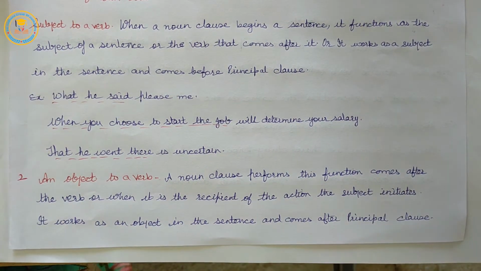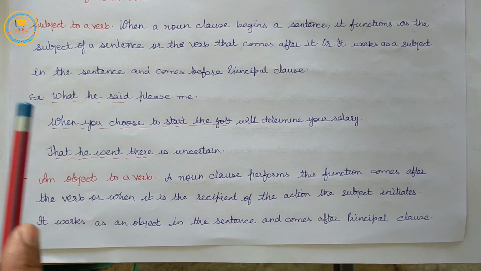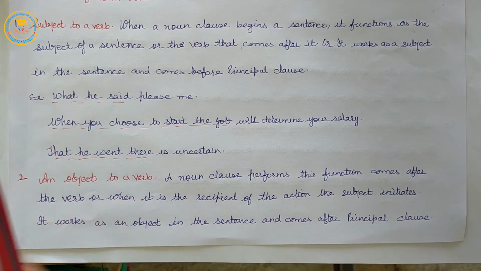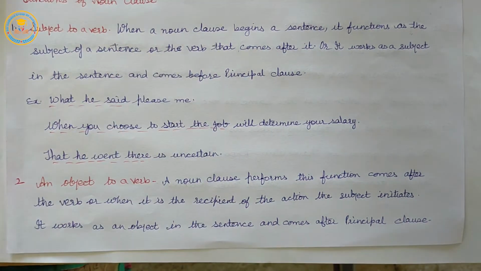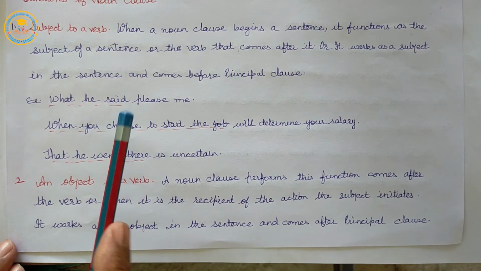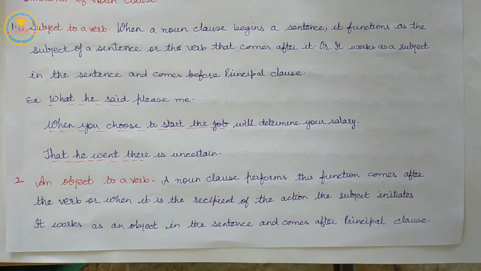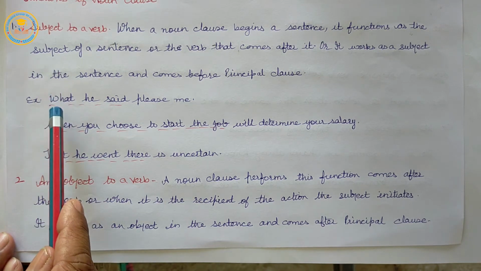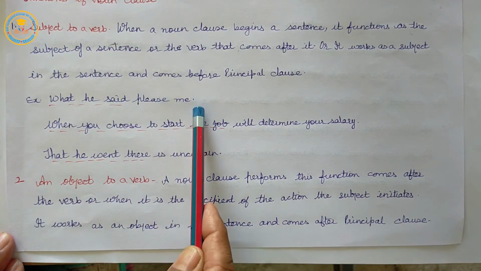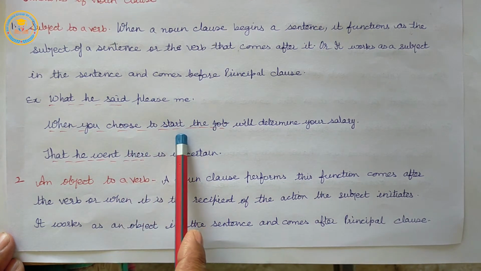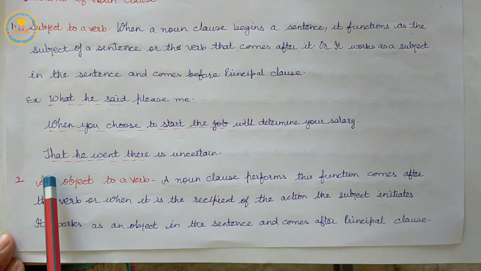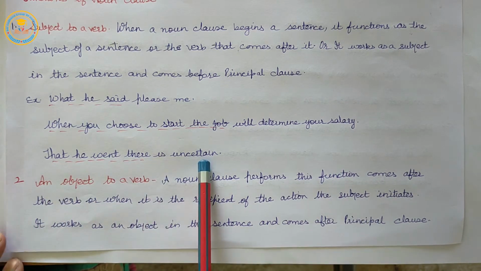So when a noun clause begins a sentence, it functions as the subject of the sentence, or of the verb that comes after it, and it works as a subject in the sentence and comes before the principal clause. Example: what he said pleases me. When you choose to start the job will determine your salary. That he went there is uncertain.